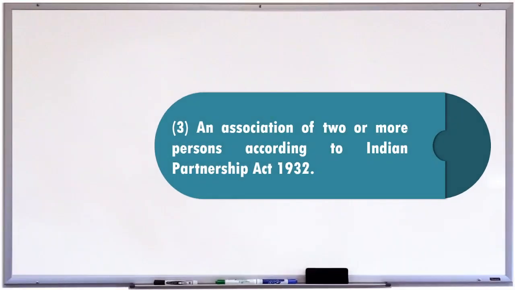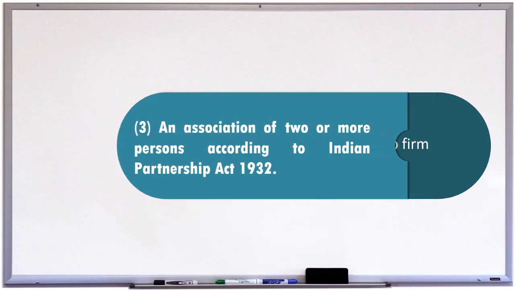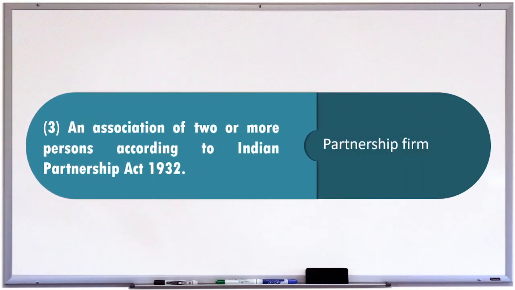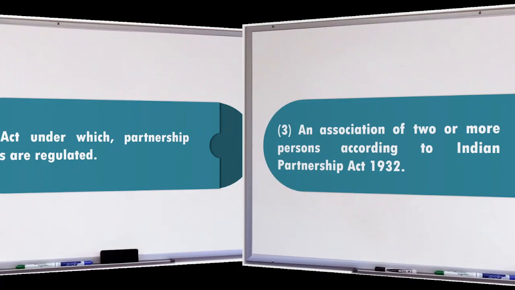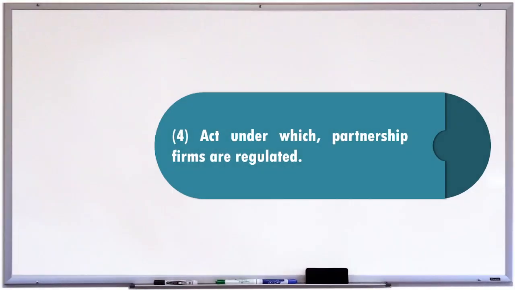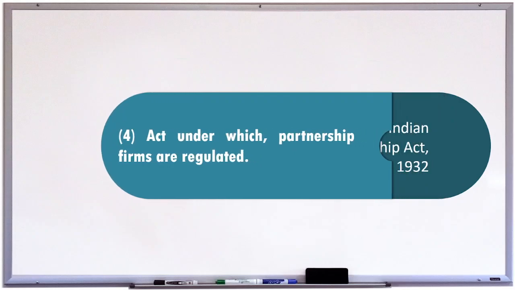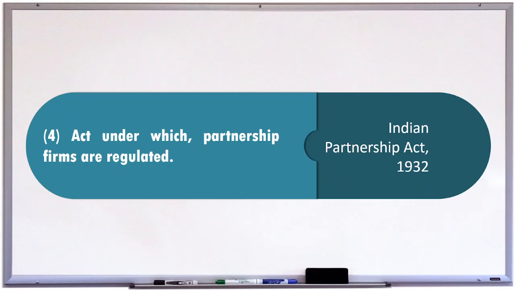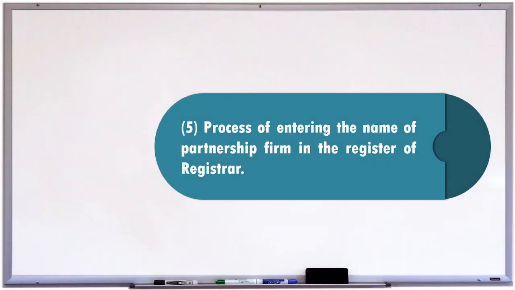3. An association of 2 or more persons, according to Indian Partnership Act 1932. And the answer is partnership firm. 4. Act under which partnership firms are regulated. And the answer is Indian Partnership Act 1932. 5.